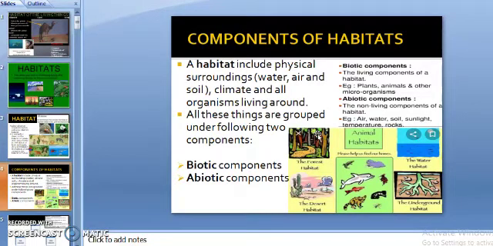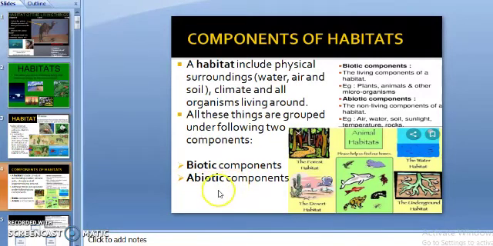Now see the components of habitats. A habitat includes physical surrounding as in water, air, soil, climate, and all organisms living around. All these things are grouped under the following two components. And what are these components? These are biotic and abiotic components.